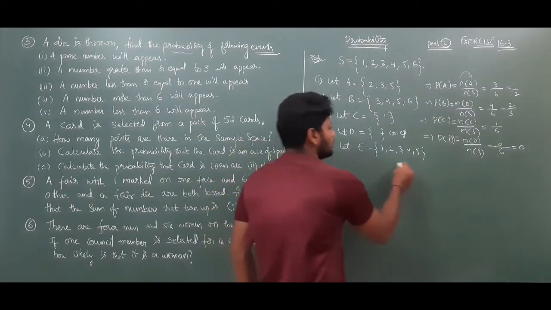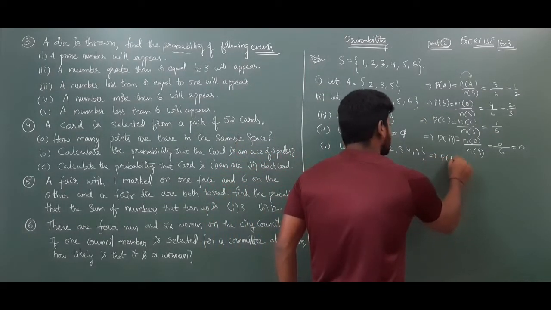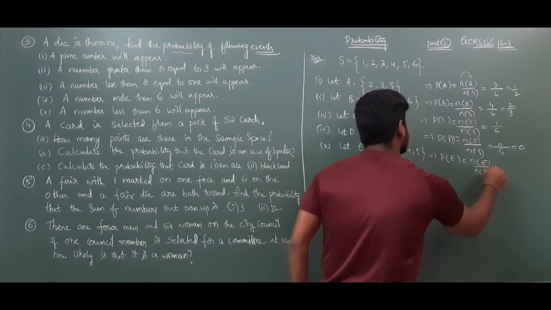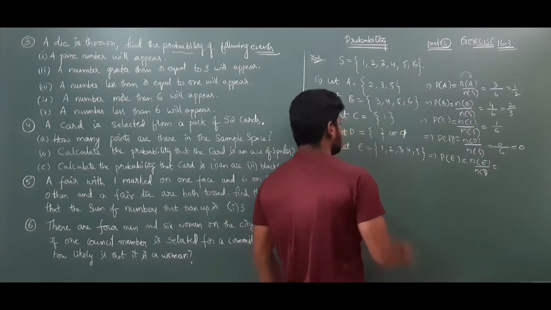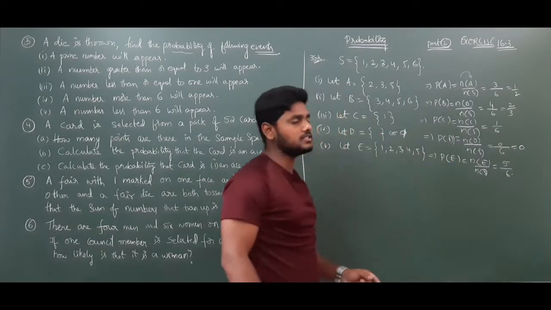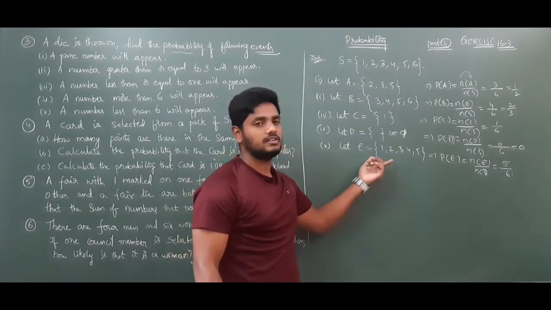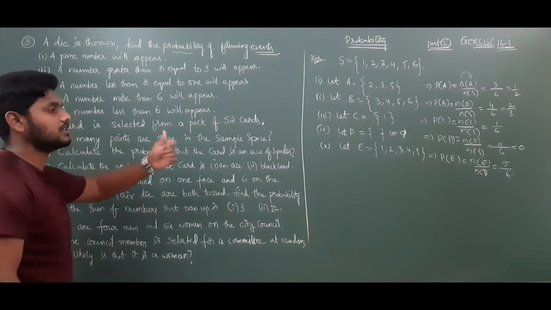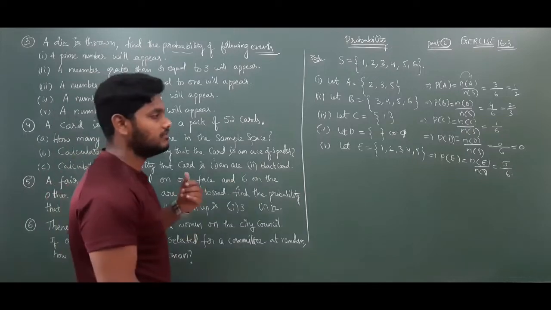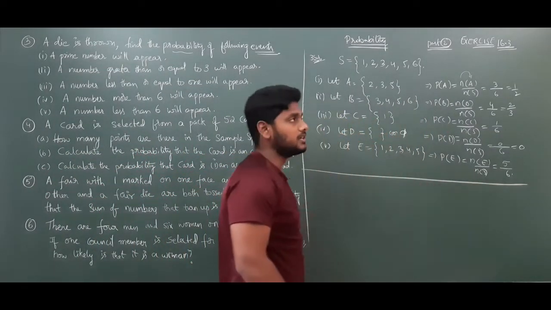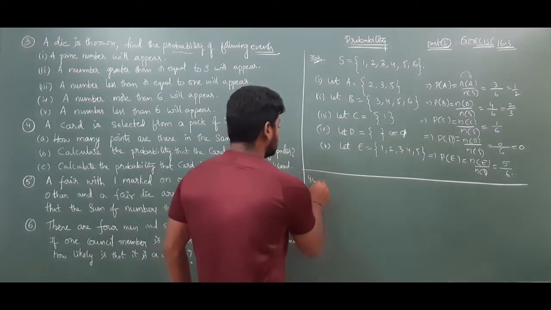Next, E. What is the probability of an event E? N of E by N of S, nothing but 5 by 6. What is 5 by 6? It is the probability of the event E. What is that event E? The probability of a number less than 6 appearing is 5 by 6 chance when we throw a die. So this is about probability for question number 3. Note down.